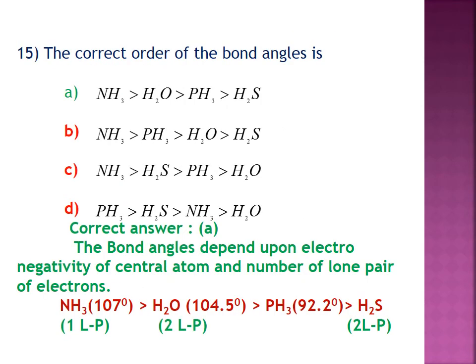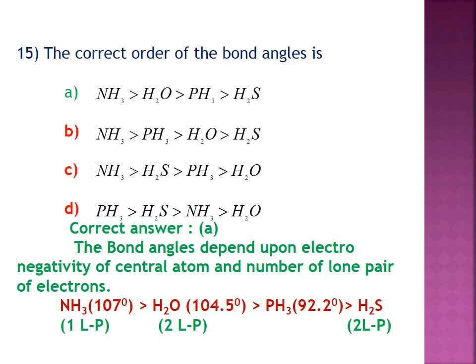15. The correct order of the bond angle is. Here option A is the correct answer: NH3 greater than H2O greater than BF3 greater than H2S. The bond angle depends upon the electronegativity of the central atom and the number of lone pairs of electrons.